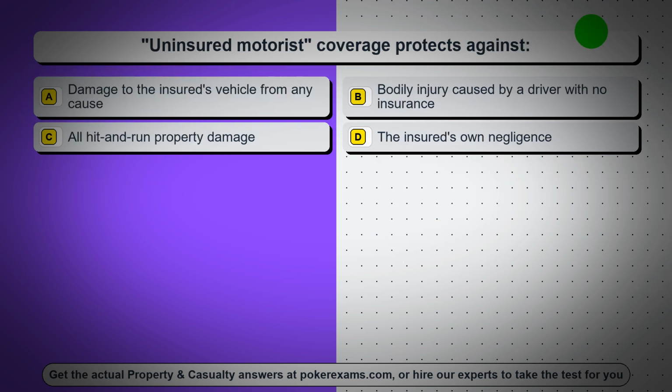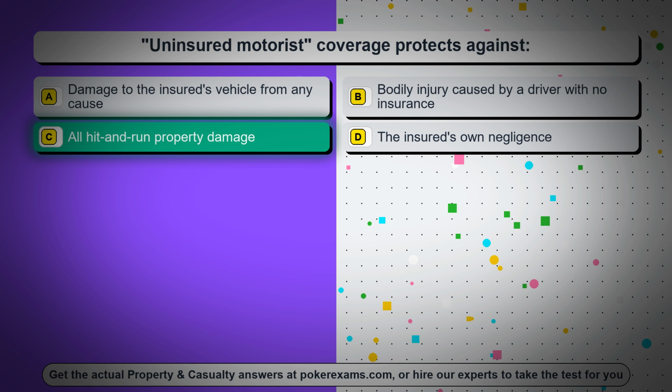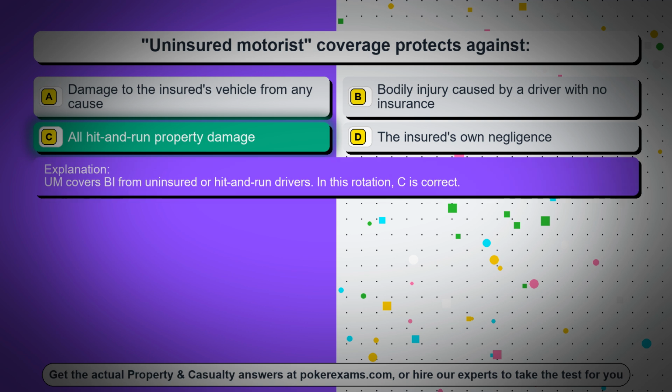Question 53. Uninsured motorist coverage protects against. Option A. Damage to the insured's vehicle from any cause. Option B. Bodily injury caused by a driver with no insurance. Option C. All hit-and-run property damage. Option D. The insured's own negligence. The correct answer is option C. All hit-and-run property damage. Covers losses from uninsured or hit-and-run drivers. In this rotation, C is correct.